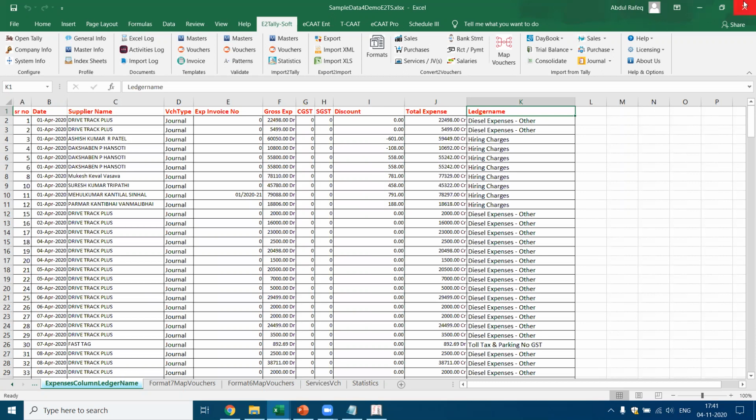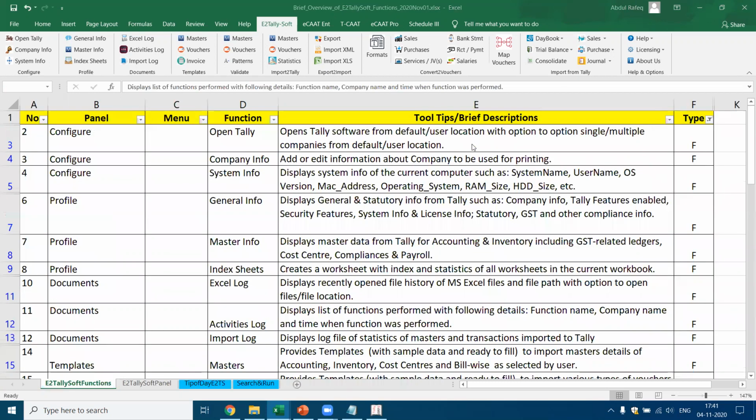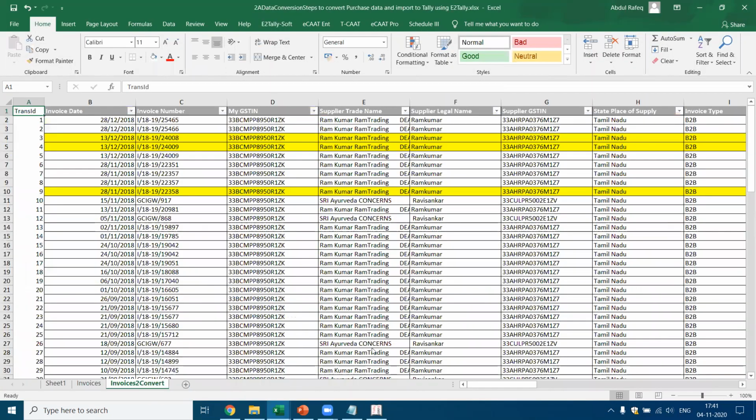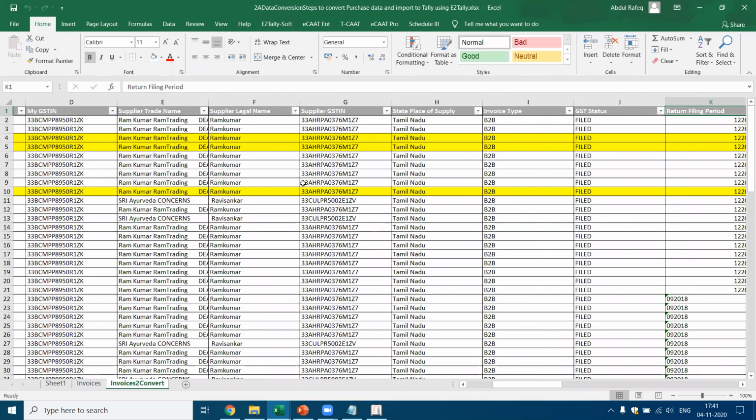Okay, let me show you one last thing before we close for the day. So what I would like to do is pick up this. This is the invoices to convert. I got the names of the parties here. Now there are multiple columns in this. So what is it that I want to convert? I want to convert the sales here. Let me see how I can convert this data.